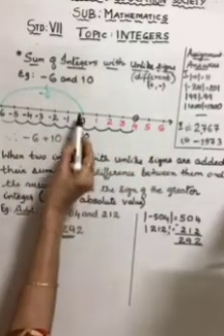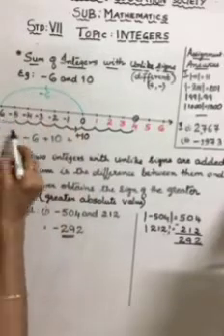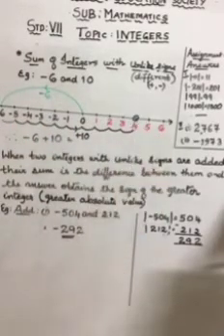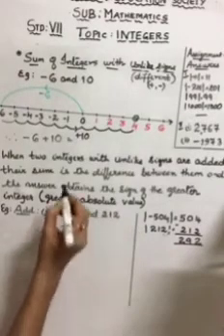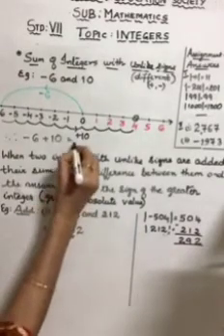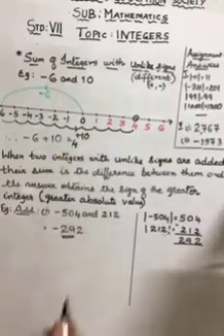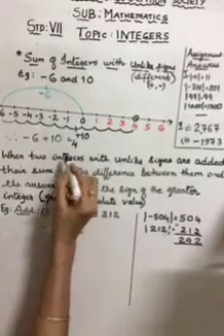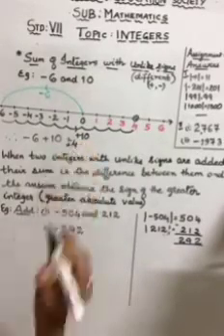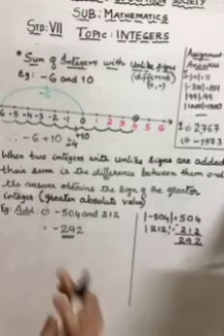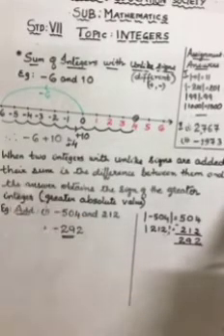So when you added minus 6 and 10, you got the answer 4. Please observe carefully. The answer is 4. But look at the sign. What is the sign of your answer? It is positive.